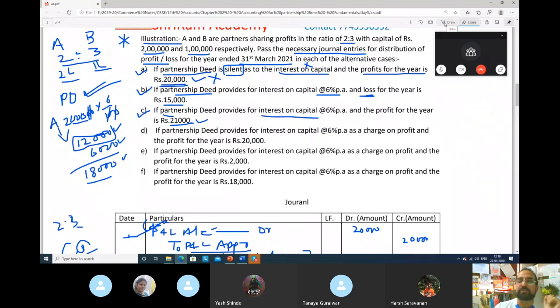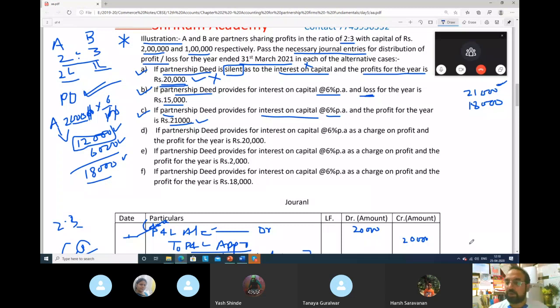Case number C. The partnership deed provides you pay 6%. We know 6% is how much? 12,000 and 6,000, 18,000 rupees. This we know. We have to pay A and B a total of 18,000 rupees. And there is a profit of 21,000. So from the profit and loss account, 21,000 profit is there. This will go where? To the profit and loss appropriation account. Perfectly fine. 21,000 has gone to profit.